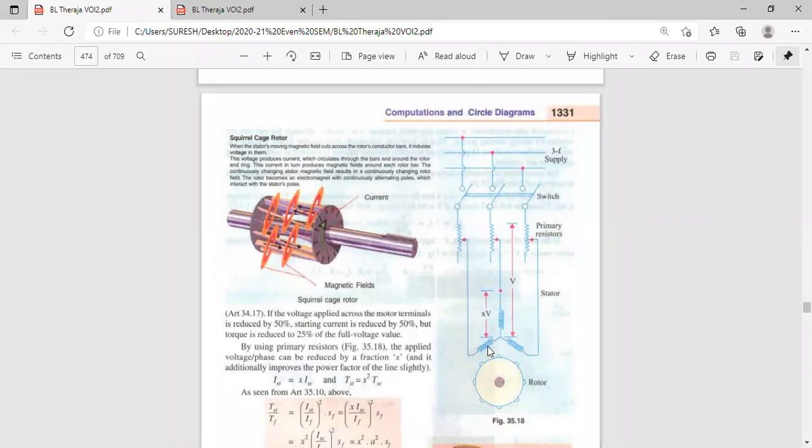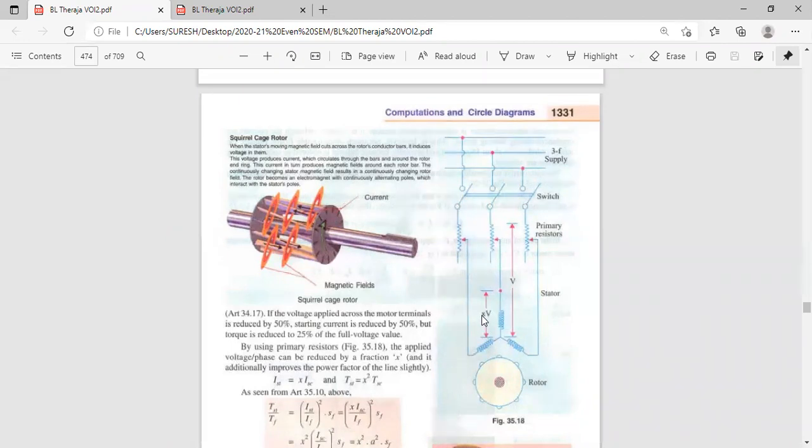See here, in series voltage will divide. Since you are connecting one resistance in series with this winding, suppose 150 volts is dropped out of 400. What is the remaining voltage? 400 minus 150, how much? 250. Only 250 volts will appear across this winding. That means we are reducing the voltage. By connecting one rheostat here, the voltage will be divided. If 150 volts is dropped here, only the remaining 250 volts will appear as the line voltage in between these two windings.